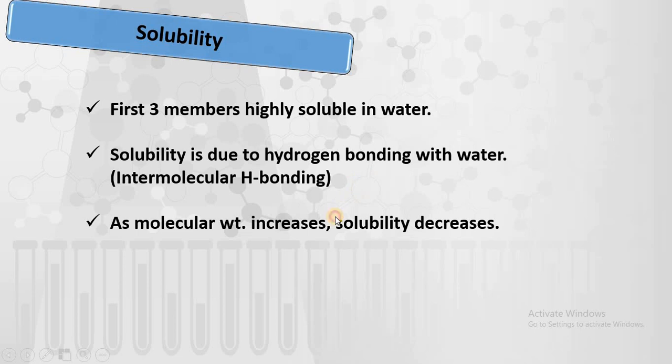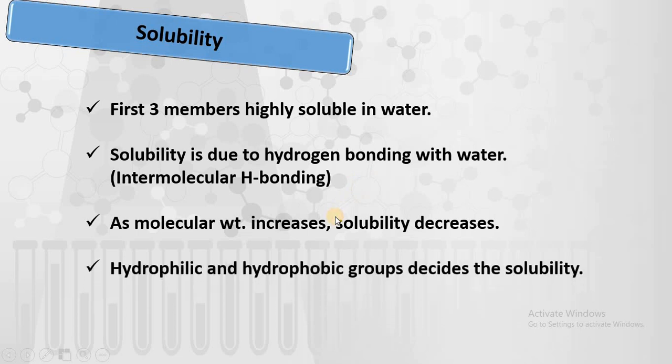Why? Because there are two types of groups. One is the hydrophobic group and the other is the hydrophilic group. Hydrophilic means water loving and hydrophobic means water hating group. The hydrophilic group is nothing but the OH group. If you remember the functional group of alcohol, ROH, this OH is the hydrophilic moiety.